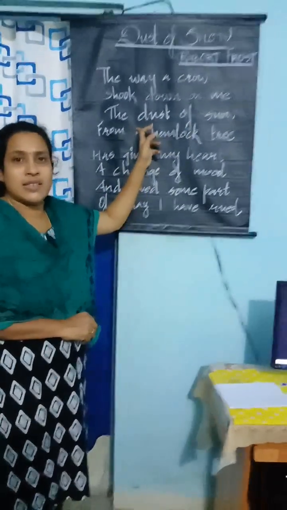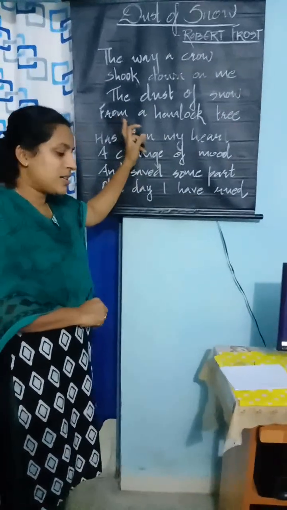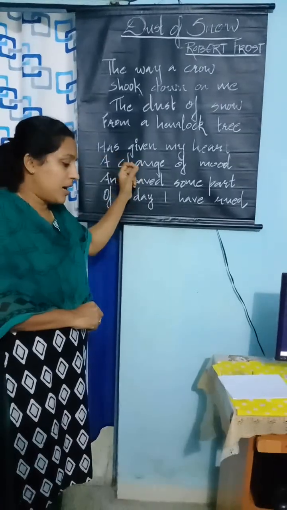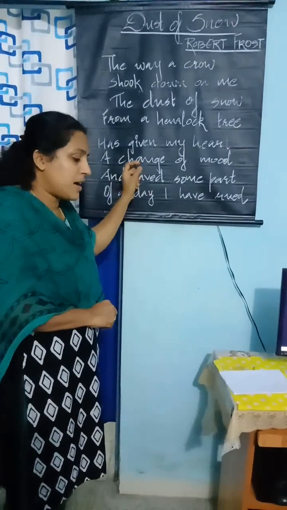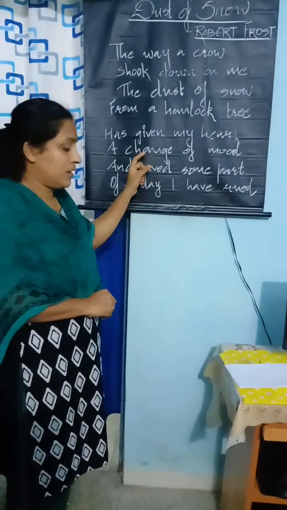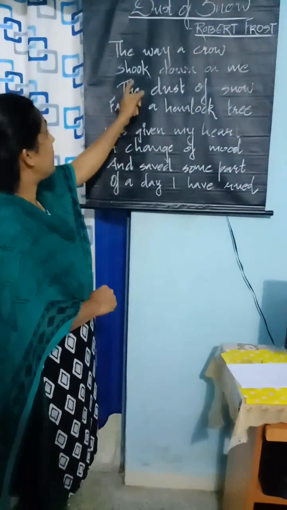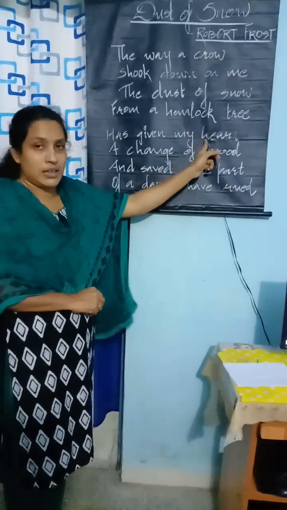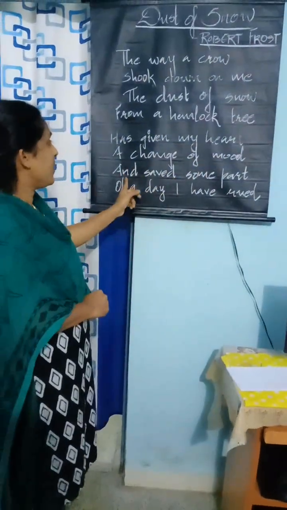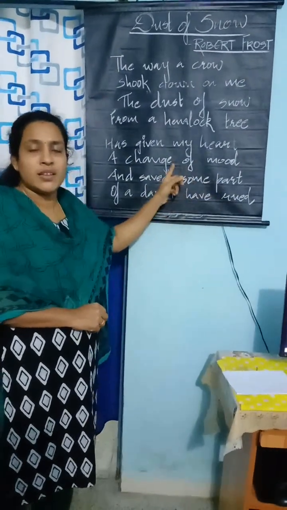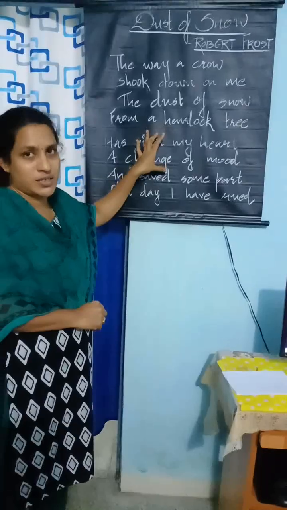Another poetic device is alliteration. Alliteration means the occurrence of the same letter or sound at the beginning of adjacent or closely connected words. And here, "has given my heart", here H is repeated. And "shared some part", here S is repeated. So here the poetic device used is alliteration.